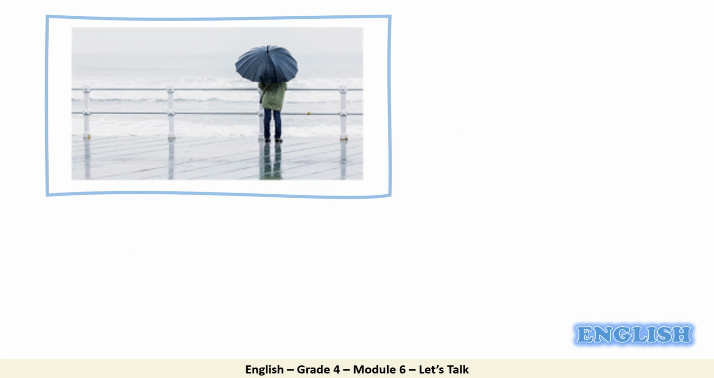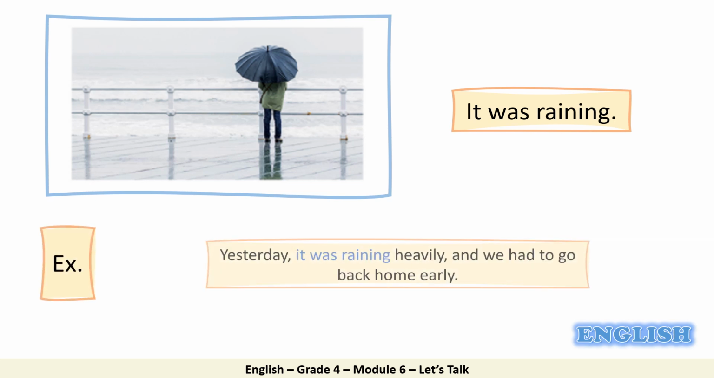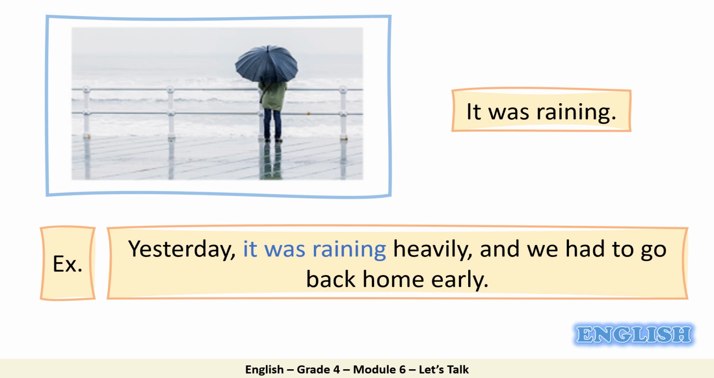Now, in this picture, as we can see, the floor is wet. So, how was the weather? It was raining. Look at the example. Yesterday, it was raining heavily, and we had to go back home early.